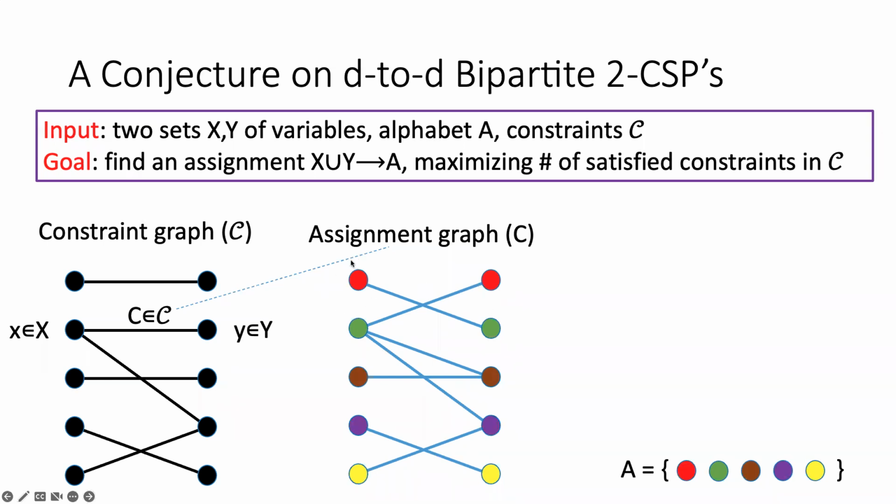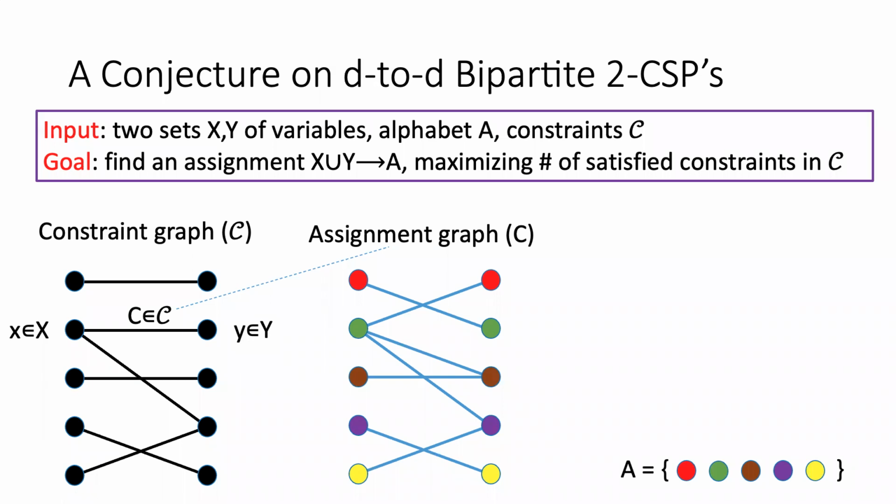A left red node represents the assignment that the small variable x takes color red, and a right green node represents the assignment that the small y takes the color green.